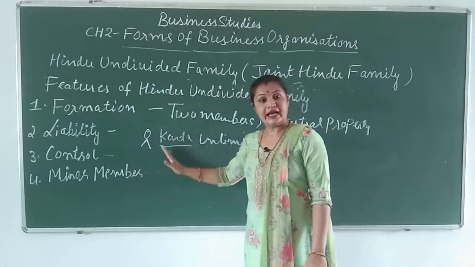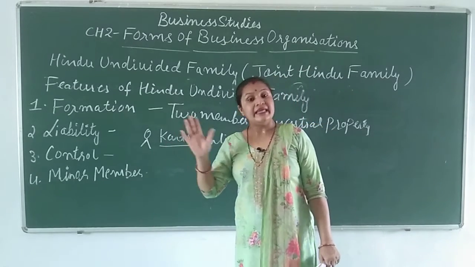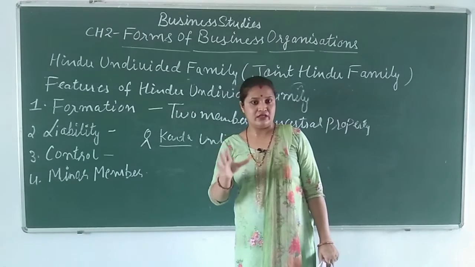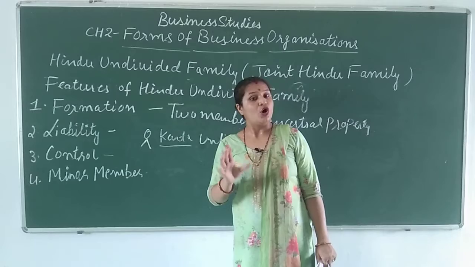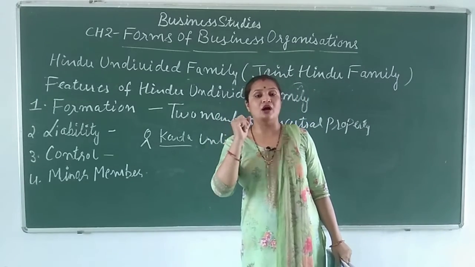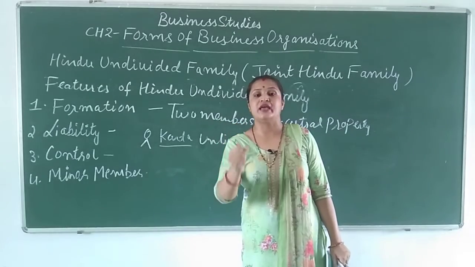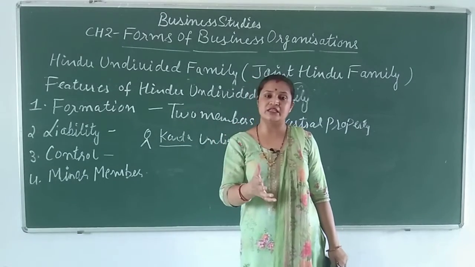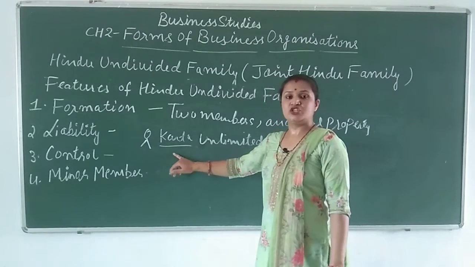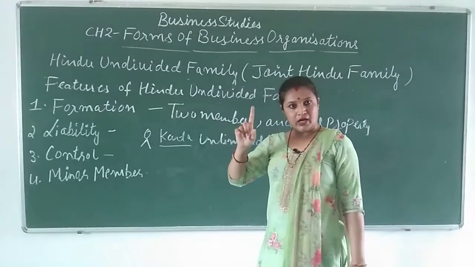Because he has formed the organization, he has experience, he is the head of the business, all the control of the business will be in his hand. Others can give suggestions and ideas, but the final decision will be taken by the karta.